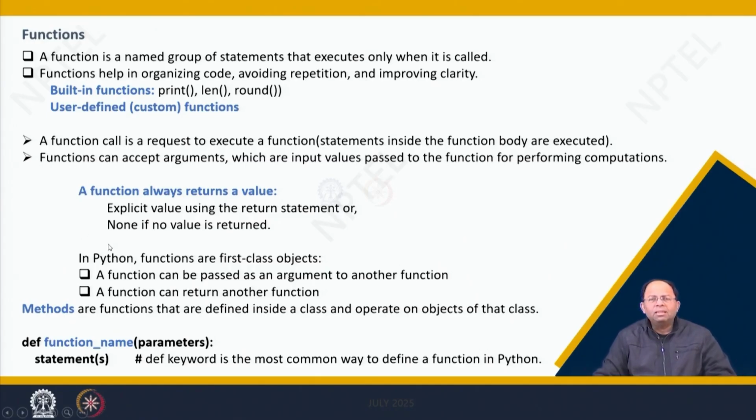So in Python, functions are considered first class objects, right? Not only functions, eventually we'll see that classes are also considered first class objects. Now what does that mean? That means a function can be passed as an argument to another function, right? A function could be sent to another function, and a function can return another function. That is also possible. So that makes it very flexible.